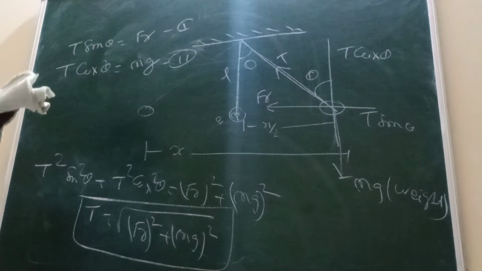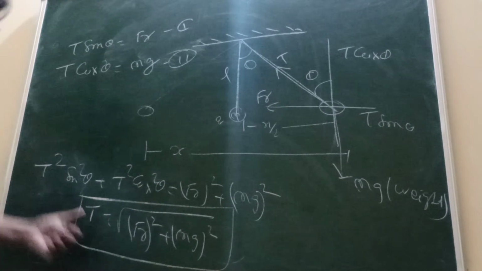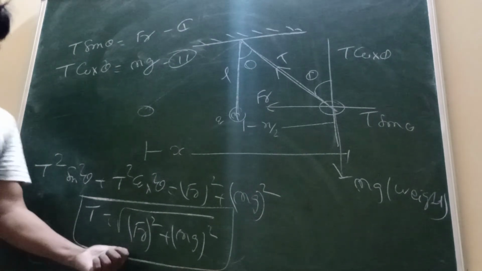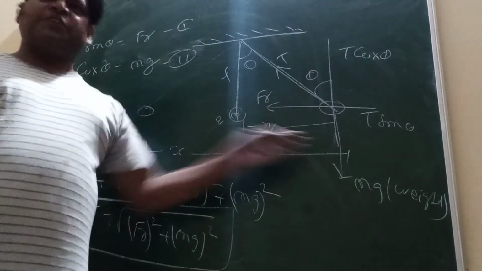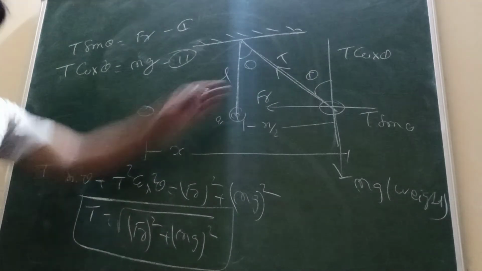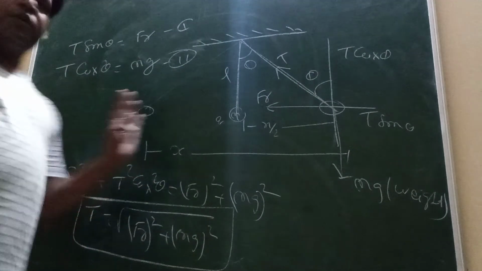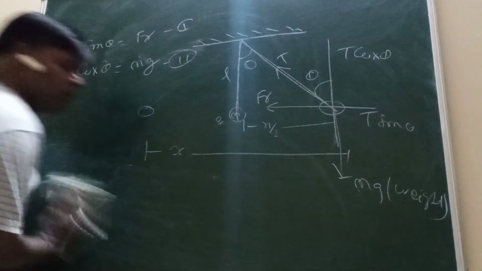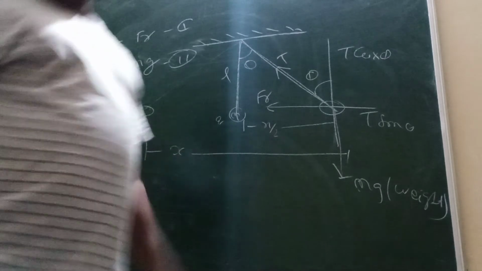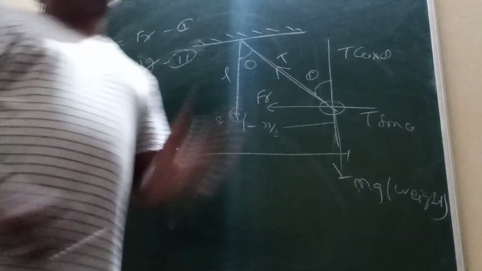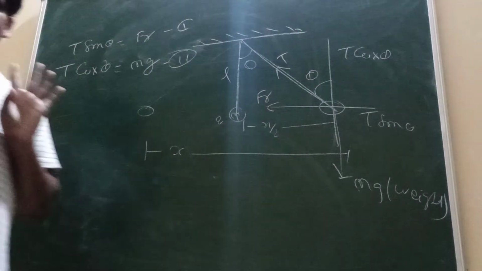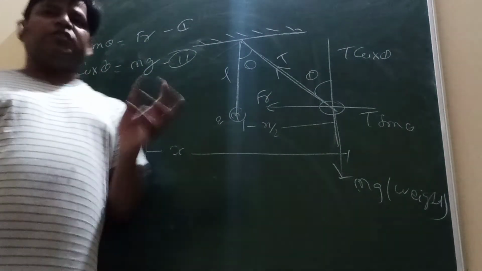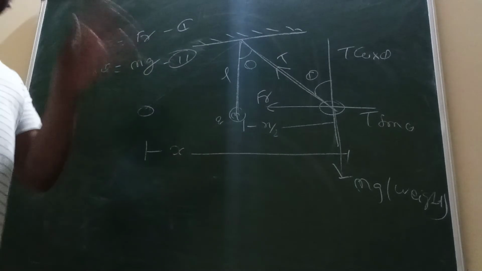Complete. So tension. Any question? Find the tension. Apply the formula directly, otherwise solve step by step. Better to solve step by step, not directly apply the formula. Okay, listen up. Now your question: find the angle. Angle means direction. In physics, any question that asks you to find direction means find the angle.